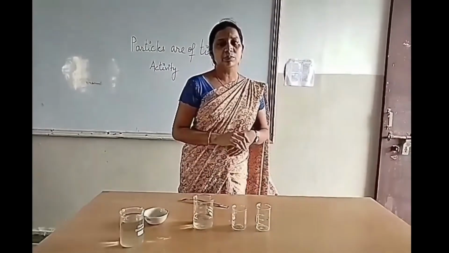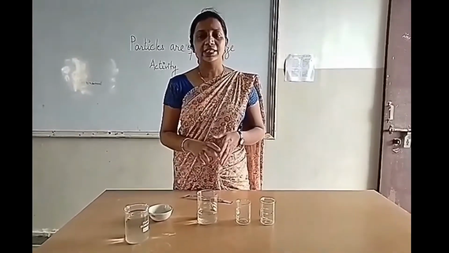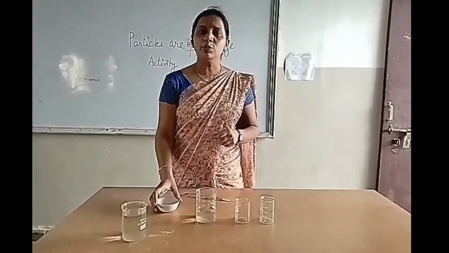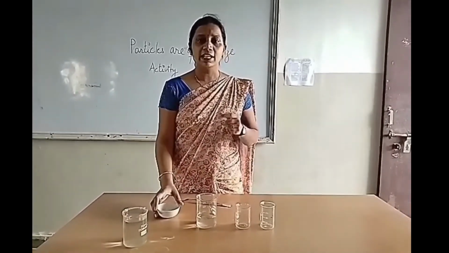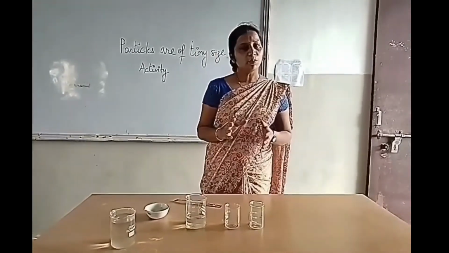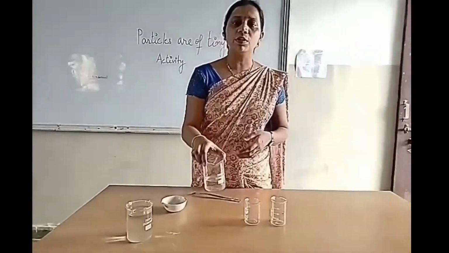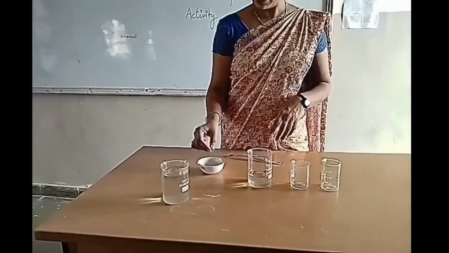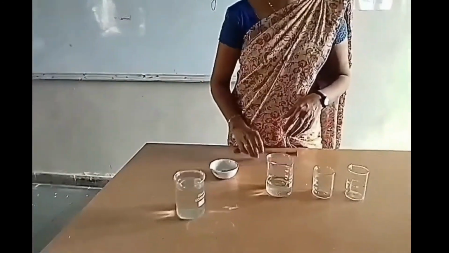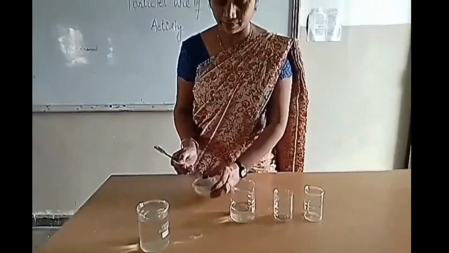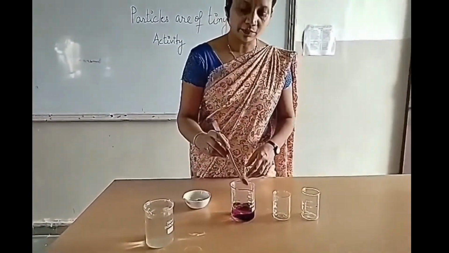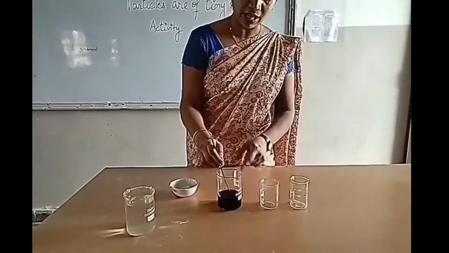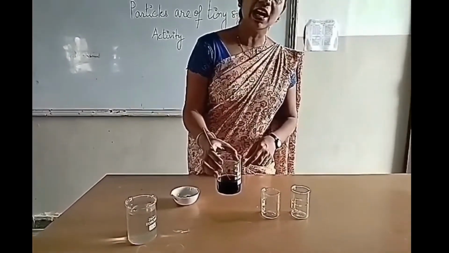Here is the activity that I am doing. What you need for this activity is simple water, and here what I am taking is potassium permanganate. You can use any type of ink at home, and I request you to try this experiment at home. Now you have to take 100 ml of water in a beaker. Now simply put some quantity of potassium permanganate in this water, and stir it. You can see how a very small amount of potassium permanganate has colored this water completely dark purple.